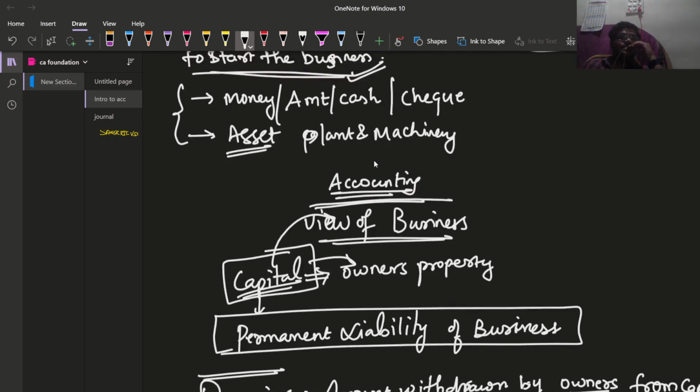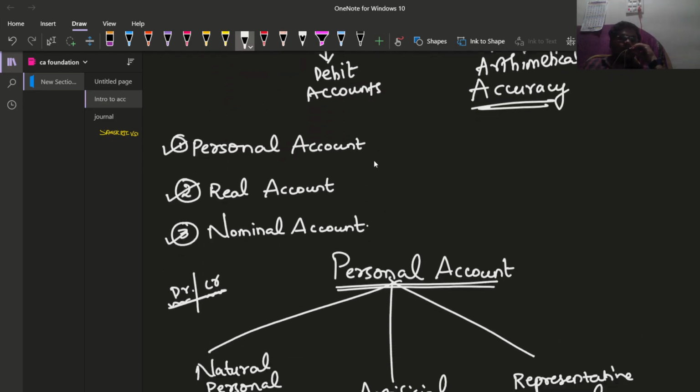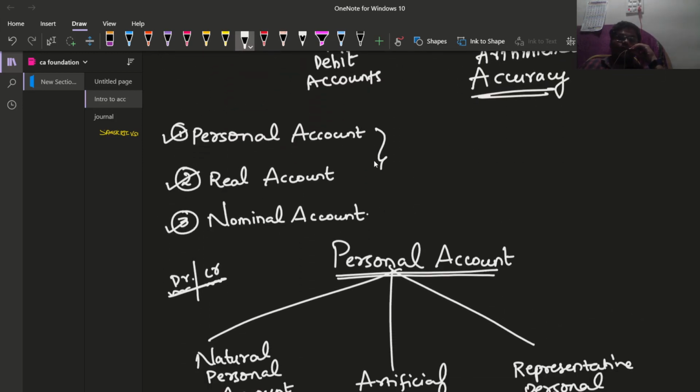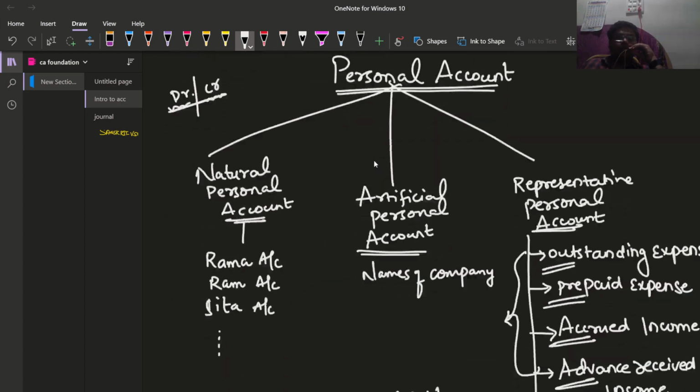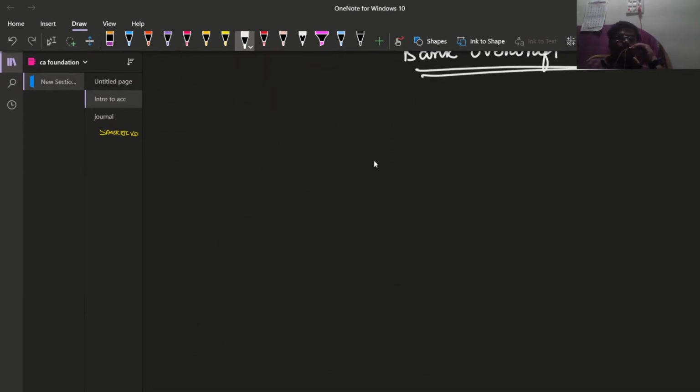So these are the things. Among these three accounts, the personal account, real account, and nominal account, the personal account plays a very important part. So now we are going to see about the real account, and after we have seen the real account and nominal account, we are going to see the golden rules of accounting related to those three accounts. Okay, real account.